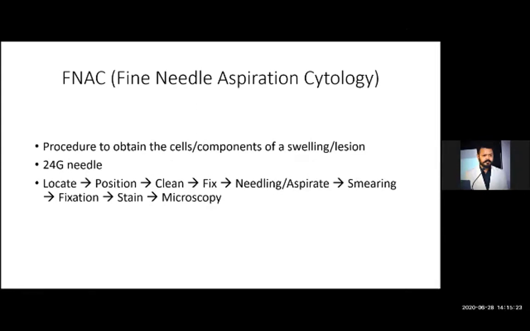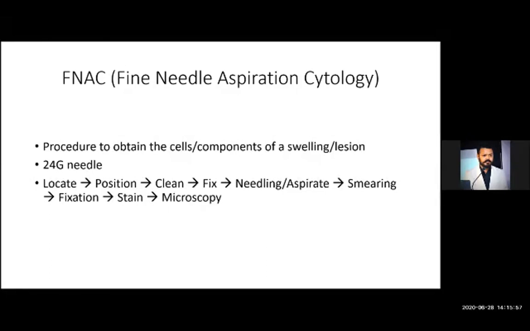After getting the material, we spread it on a glass slide and try to make a proper thin and even smear. After making the smear, we fix the slide in alcohol. The most commonly used alcohol to fix FNA slides is ethyl alcohol. After fixing the slide for 15 to 20 minutes, we put the stain on the slide, and the stains we routinely use in cytopathology are MGG and PAP stain.